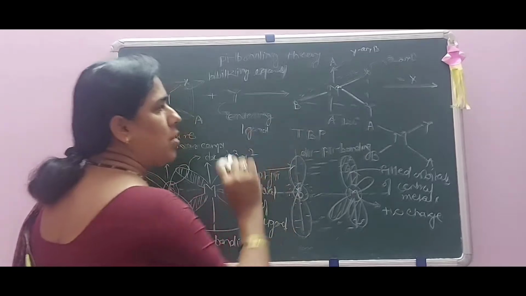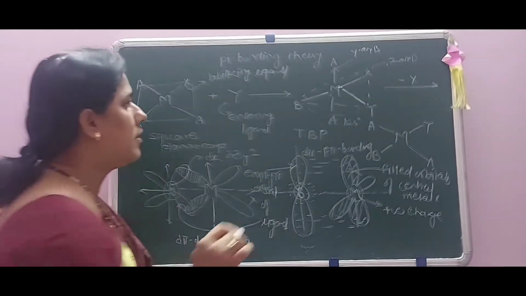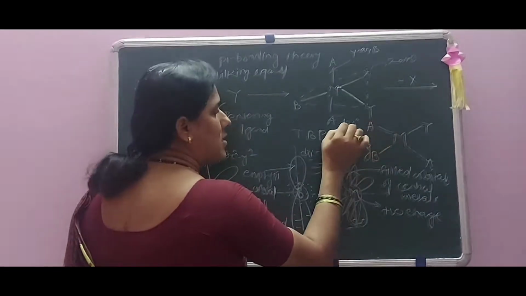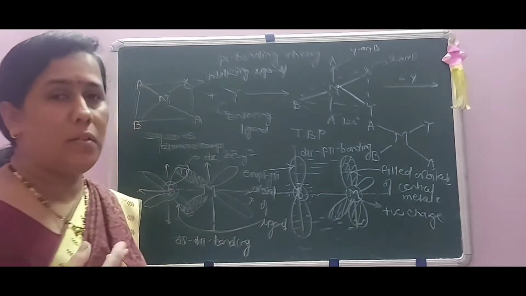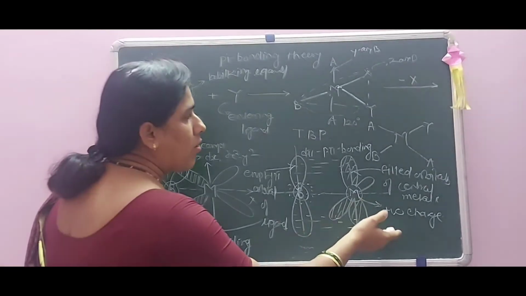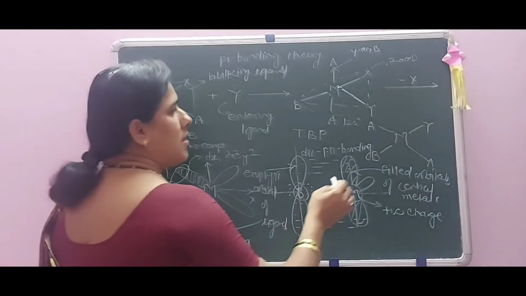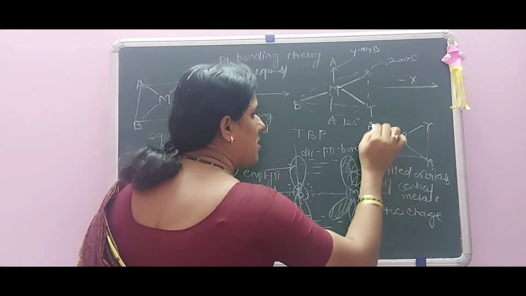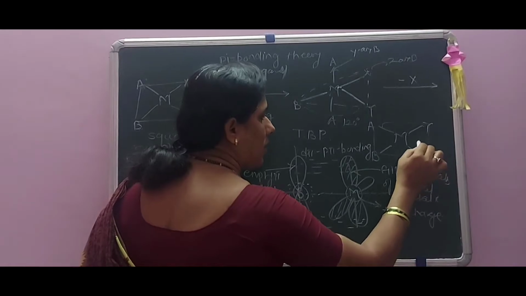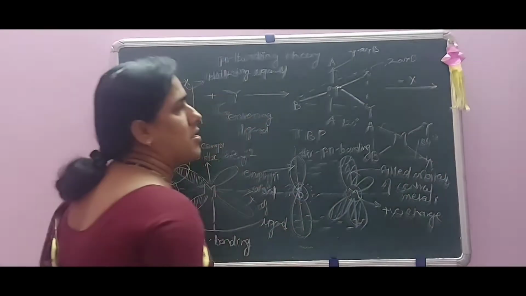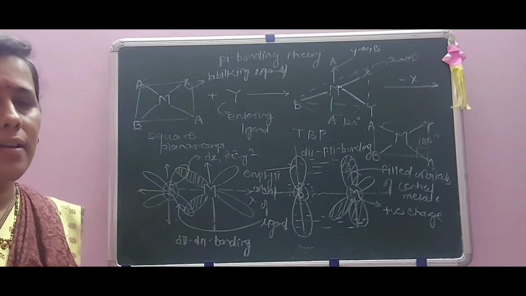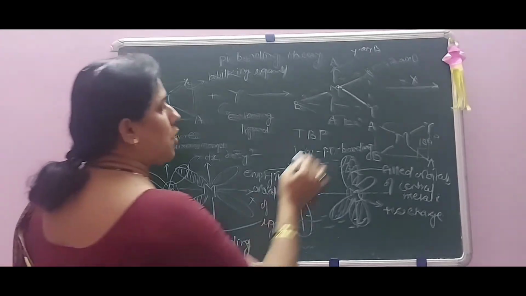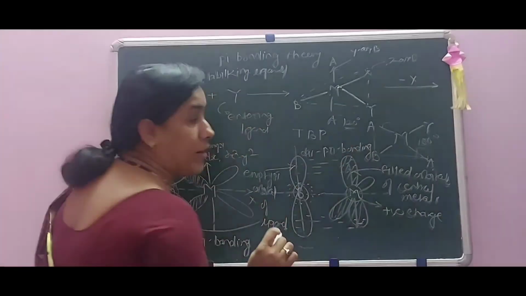In this trigonal planar geometry, the angle BMY is equal to 120 degrees, and in the formation of this square planar complex, the angle BMY turns to what here? How many degrees? That is equal to 180 degrees. That is, the angle is increased from 120 degrees to 180 degrees.